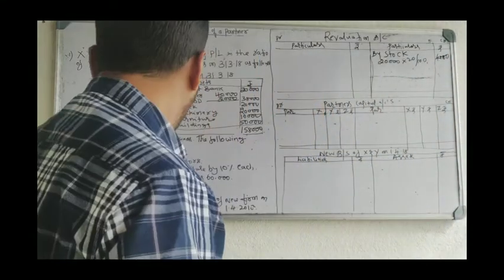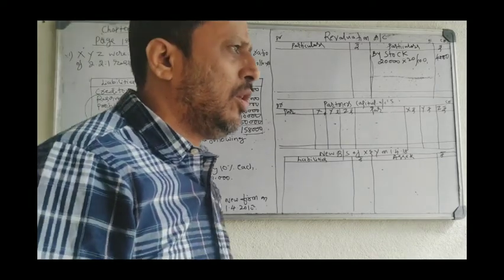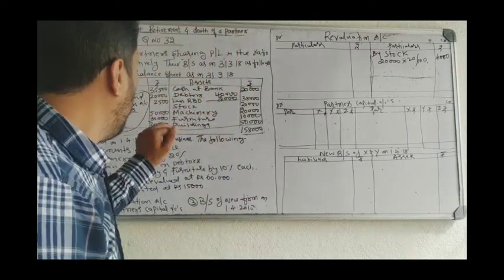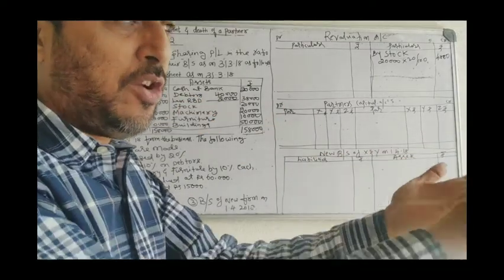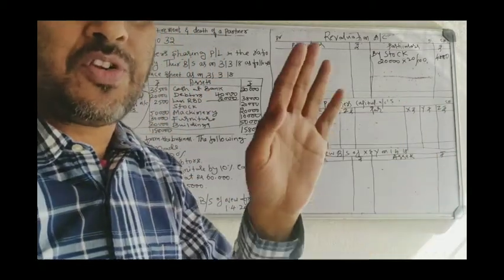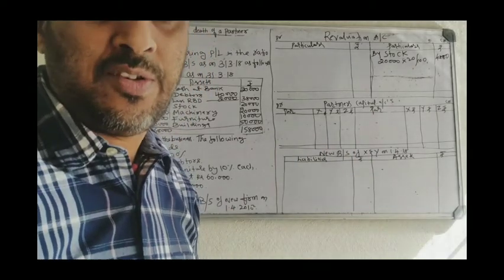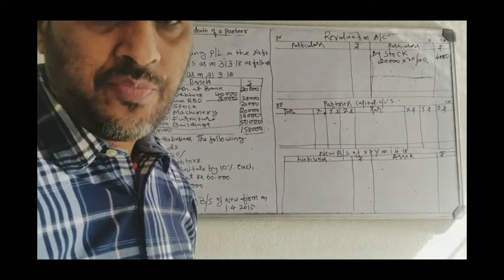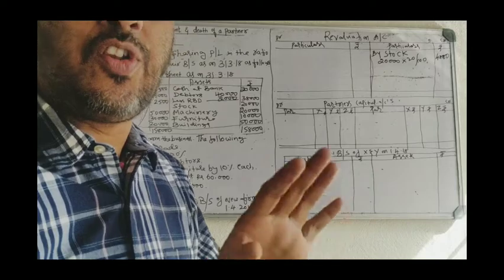Next, maintain RBD at 10% on debtors. You have to calculate 10% on 40,000, the gross money due from debtors. 40,000 into 10% is 4,000. RBD is a loss. According to adjustment, the loss is 4,000.